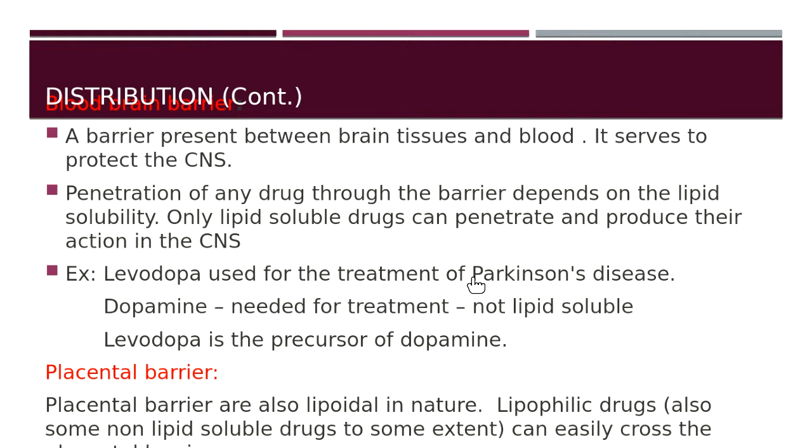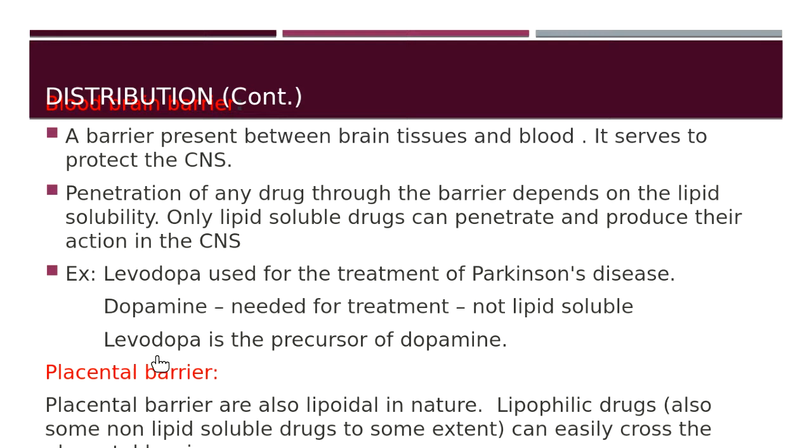So, in order to treat Parkinson's disease, the patient needs dopamine. But the problem here is dopamine is not lipid soluble. So if dopamine is given directly, it cannot cross the blood-brain barrier because it is not lipid soluble. Therefore, a precursor of dopamine is given, which is known as levodopa.